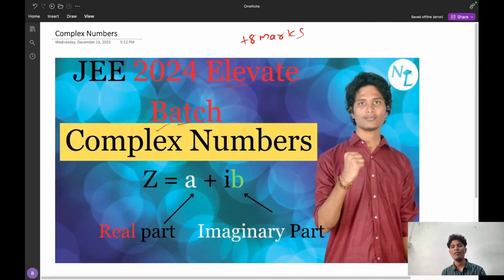And also I will discuss some important PYQs in this complex numbers, at the last or in the middle, wherever possible. So watch till the end.